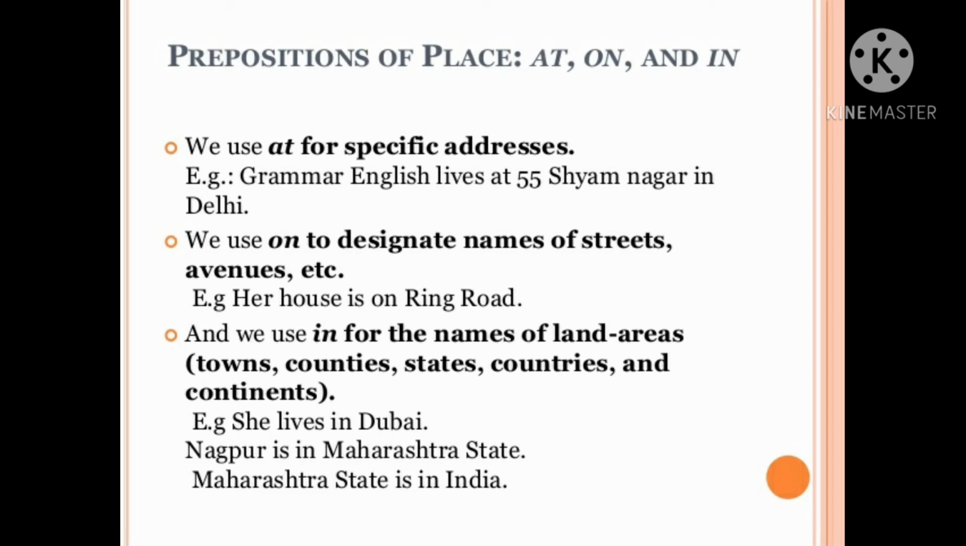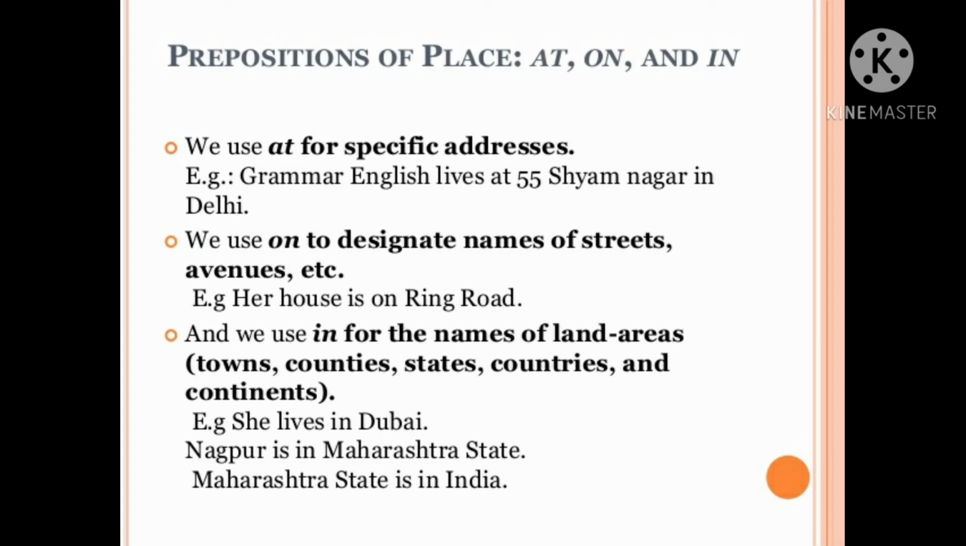We use at for specific addresses. So at is used to tell us about a specific address. For example, Grammar English lives at 55 Shyam Nagar in Delhi. So it is mentioning the address, that's why we put here at.